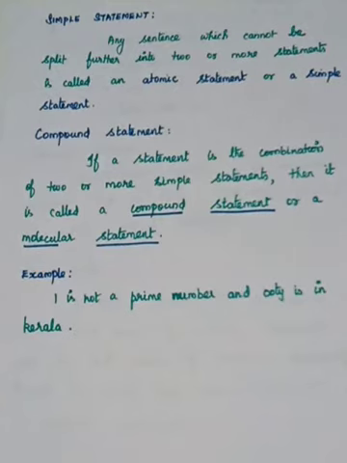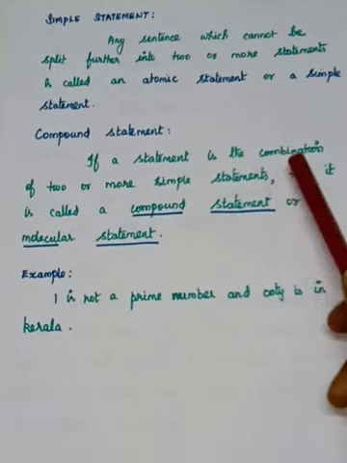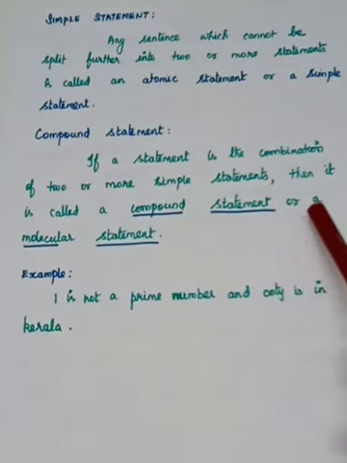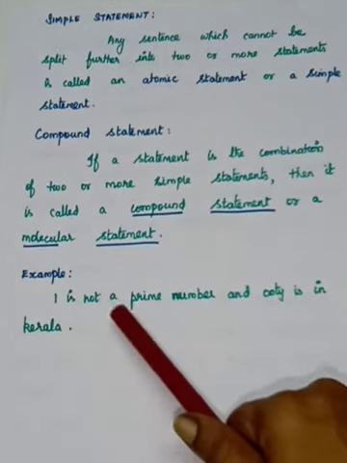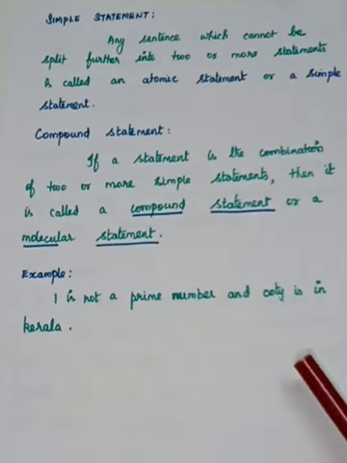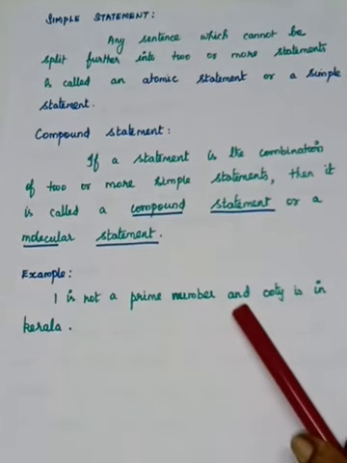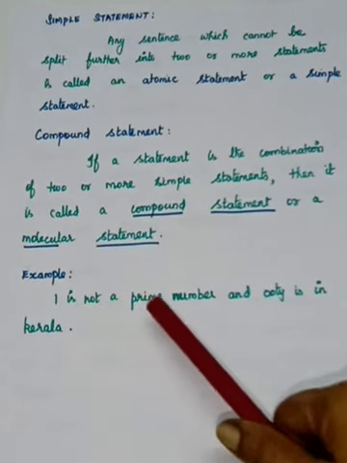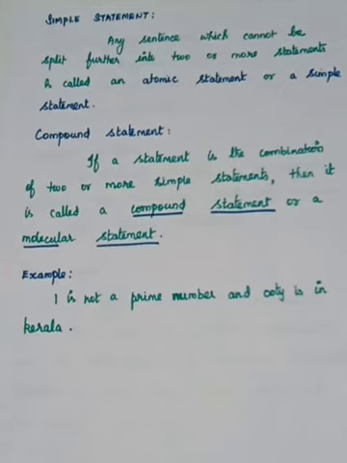Next, we are moving to the compound statement. If a statement is the combination of two or more simple statements, then it is called a compound statement or a molecular statement. Here I have given one example. 1 is not a prime number. This is one simple statement. Ooty is in Kerala. It is another simple statement. Using the connective and, we can say this is a compound statement: 1 is not a prime number and Ooty is in Kerala.